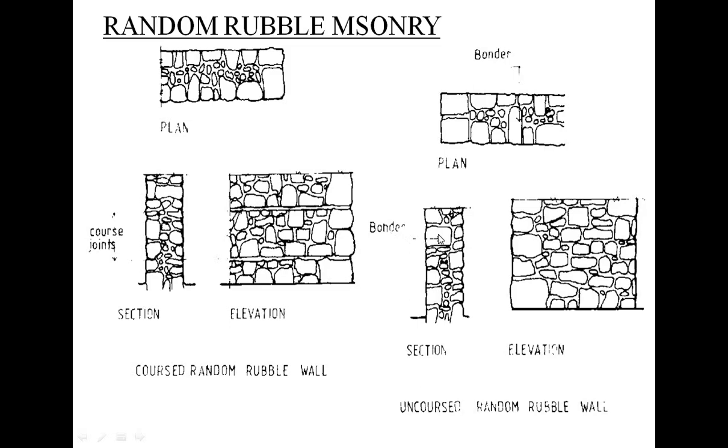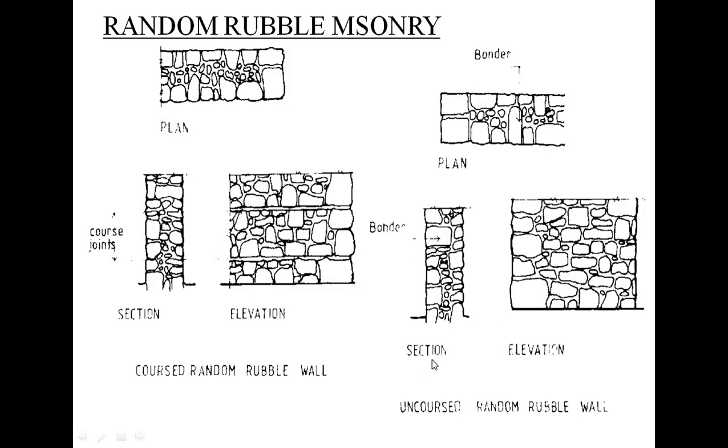This is the boundary you can see here. This stone we can call a bonder. Here you can see in the plan also the boundary is there. For bonding purposes we are inserting long stones, stones having more length, across the thickness.